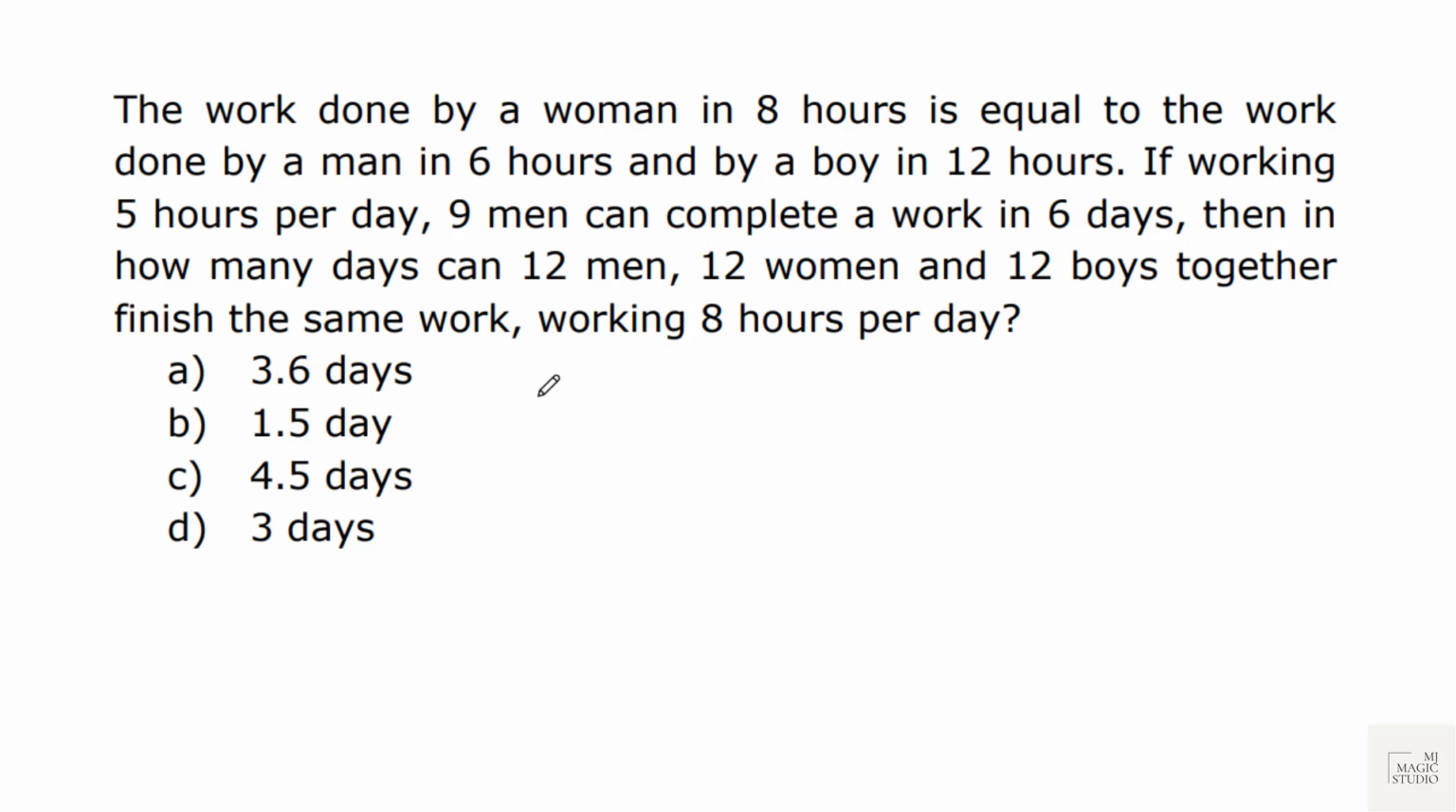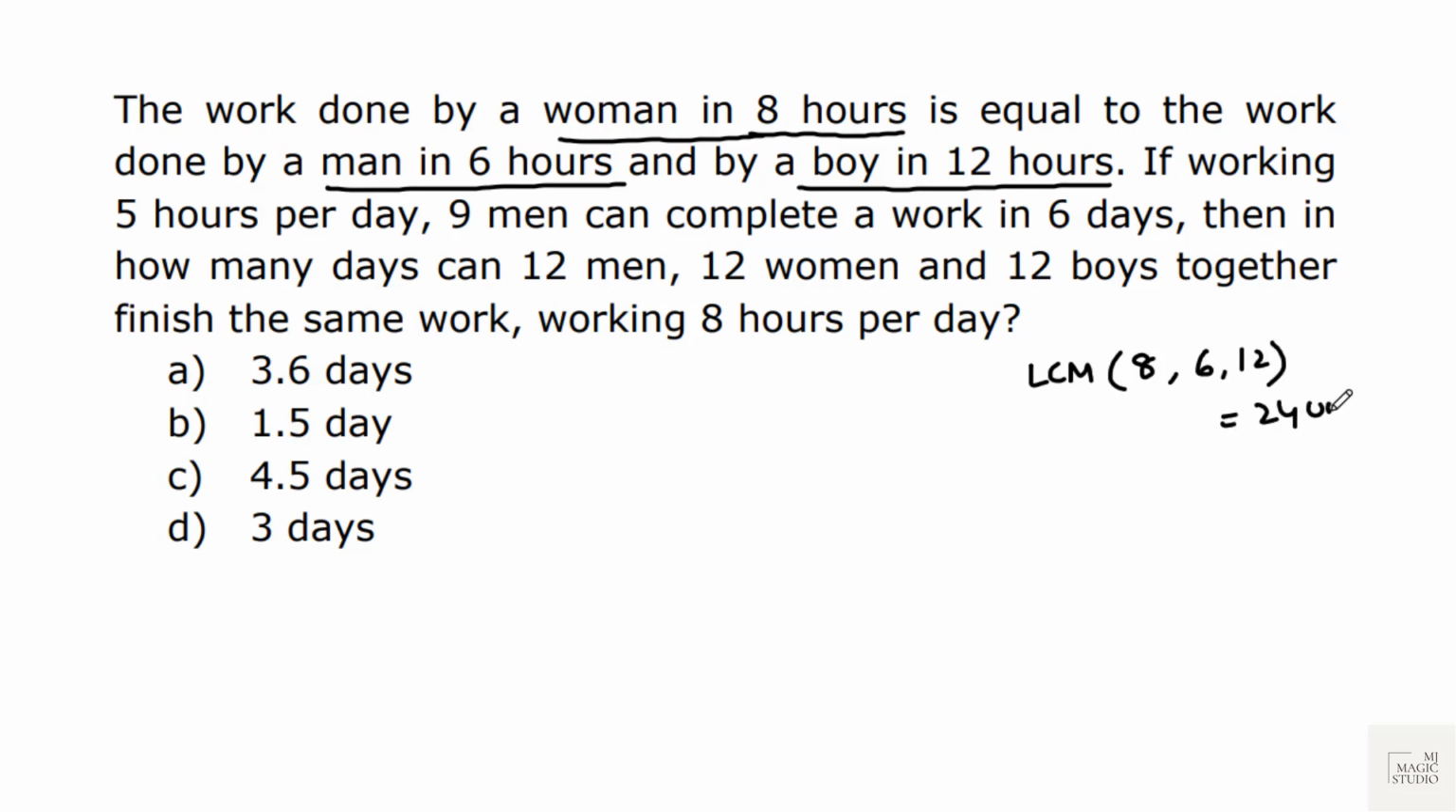The work done by a woman in 8 hours is equal to the work done by a man in 6 hours and by a boy in 12 hours. First, let us convert this into working efficiency using rule 8, the LCM rule. The LCM of 8, 6, 12 is 24. Suppose the work they are doing is to produce 24 units of something.